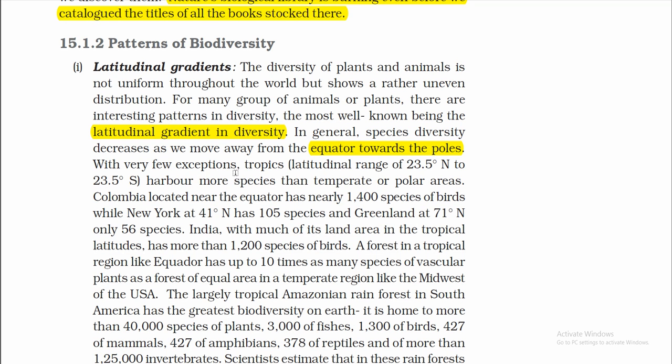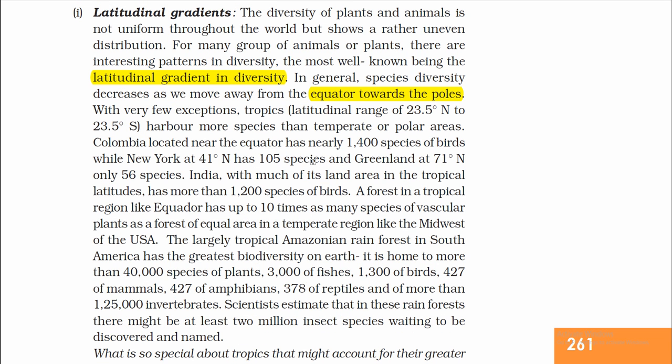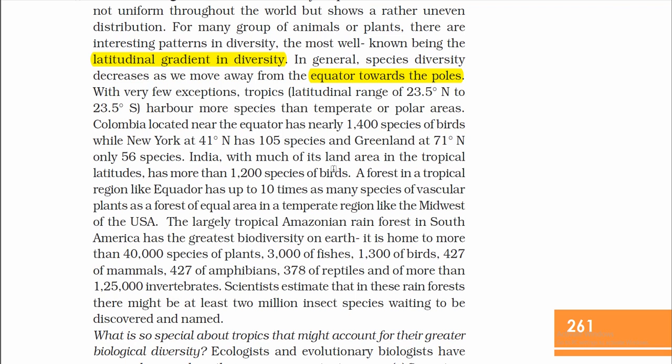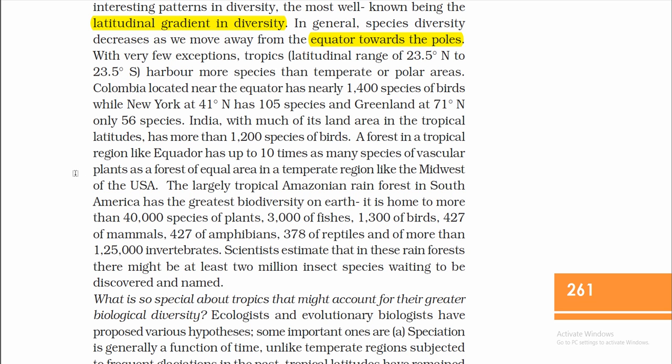With very few exceptions, tropics harbor more species than temperate or polar areas. Colombia, located near the equator, has nearly 1,400 species of birds, while New York at 41 degrees north has 105 species, and Greenland only 56. India, with much of its land area in the tropical region, has more than 1,200 species of birds. A forest in a tropical region like the equator has up to 10 times as many species of vascular plants.